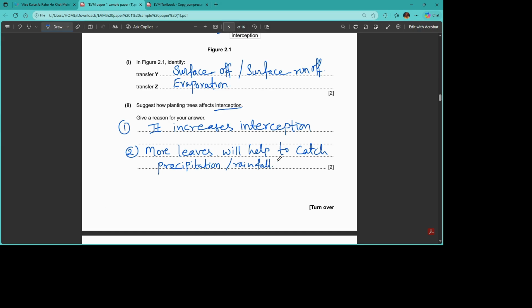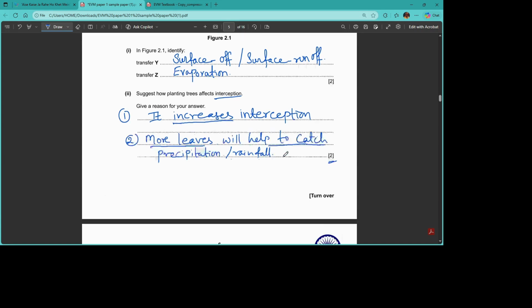In this way they can decrease the speed of the water so that soil erosion will be much more prevented. That's how planting more trees affects interception. Here we have 2 valid points: the first point is increasing the interception, and the more the leaves, the more helpful in catching the precipitation.